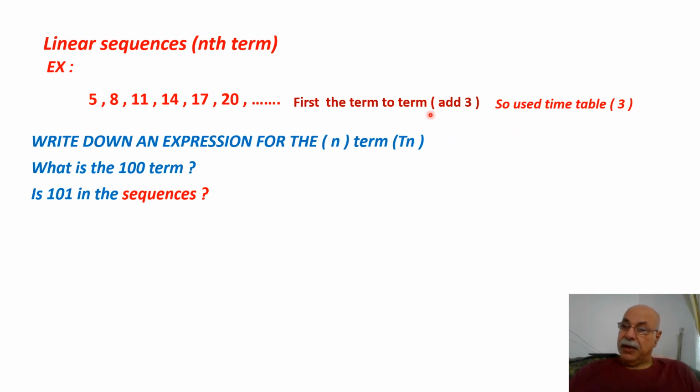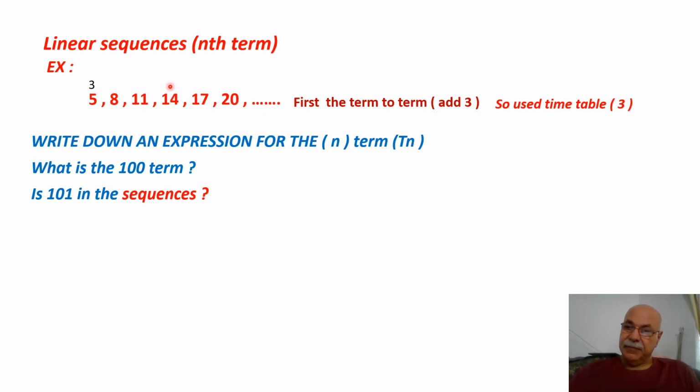Now, when you add 3, you must see the times table of 3: 3, 6, 9, like this.